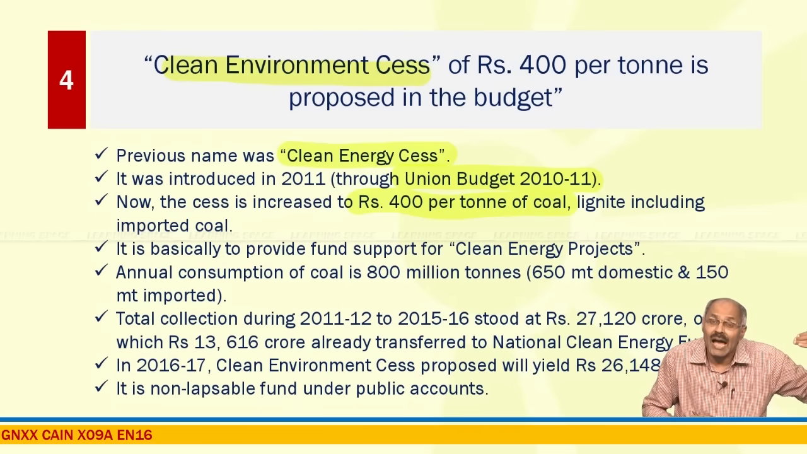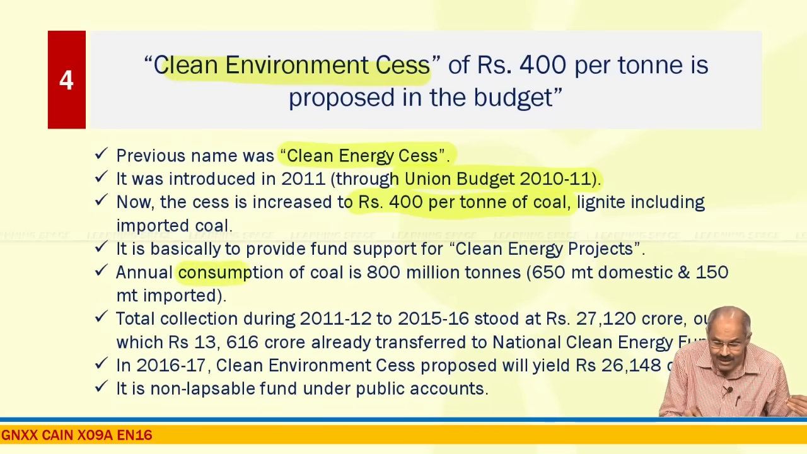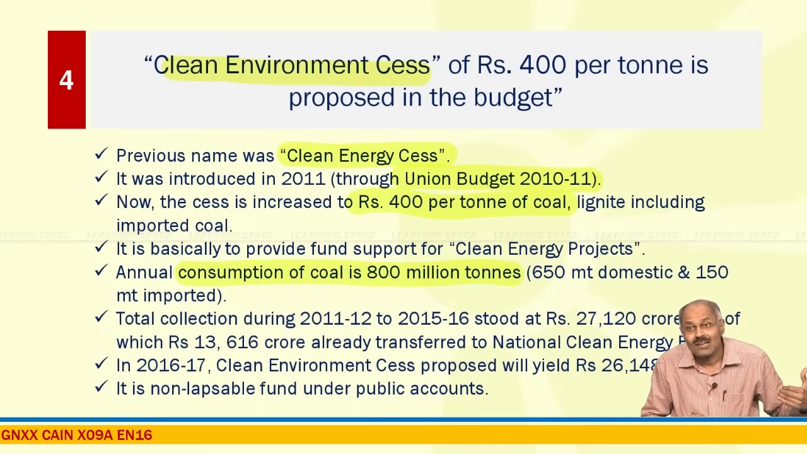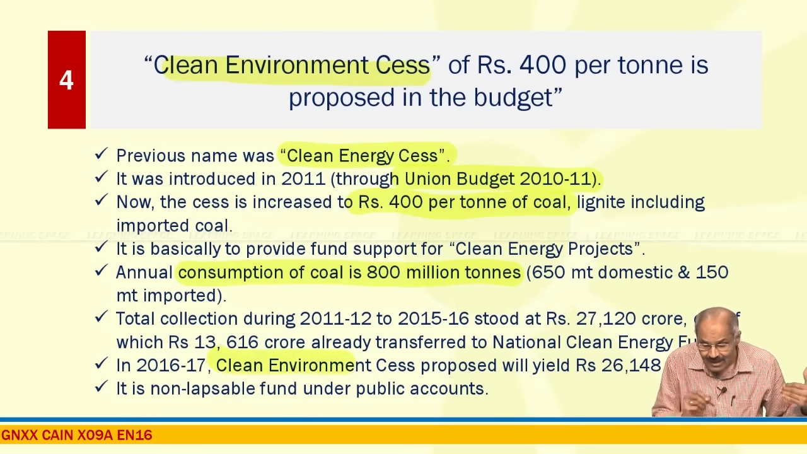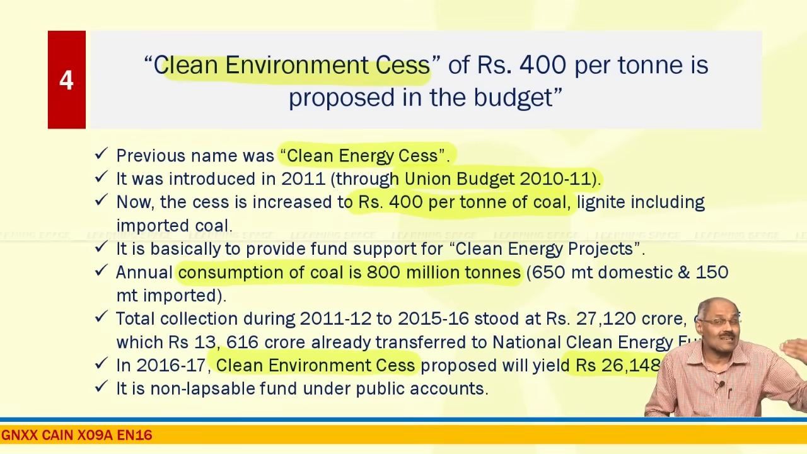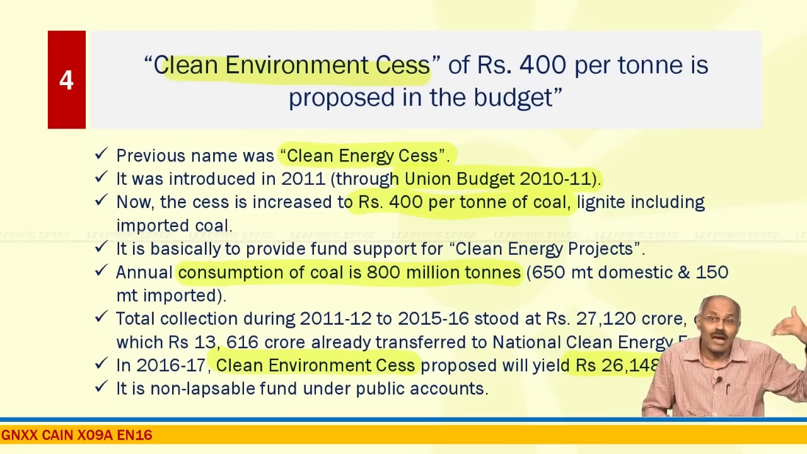And overall annual consumption of coal in our country is 800 million tons, and at the same time, please don't forget, this Clean Environment Cess is going to yield around 26,000 crores of rupees, and it is a non-lapsable fund. I have already told you, cess will not go to Consolidated Fund of India, it will be maintained as a separate fund, a non-lapsable fund under public accounts. Right. So now the cess is rupees 400 per ton of coal, lignite, including imported coal.